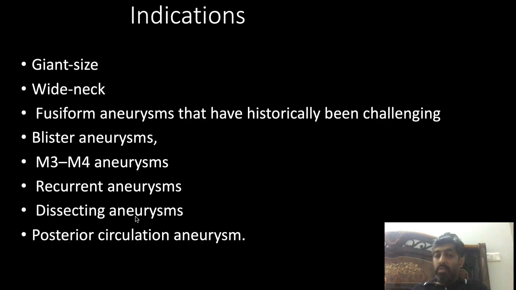The problem is the indications for using those flow diverters, especially in subarachnoid hemorrhage. I will say a blister aneurysm is a more common reason for using it. Sometimes a dissecting aneurysm, and most of the time it has been put in those patients with an incidentally detected, unruptured aneurysm, or sometimes when the aneurysm has been coiled or clipped previously, but a part of the aneurysm is still there. Now the patient comes for a check angiogram, and you want to secure that part as well on a previously ruptured aneurysm. So in those cases you put a flow diverter.